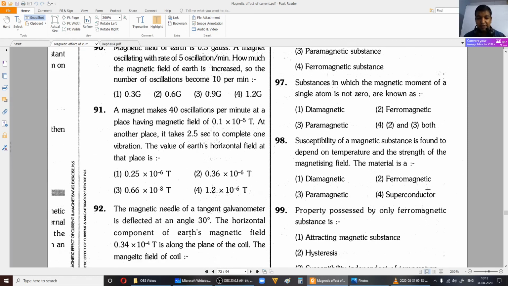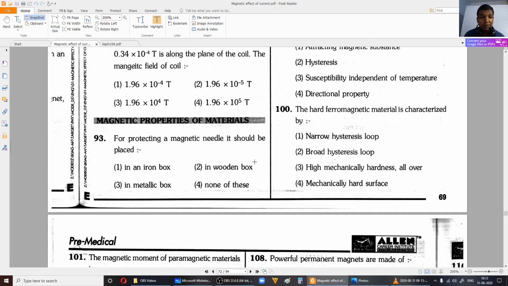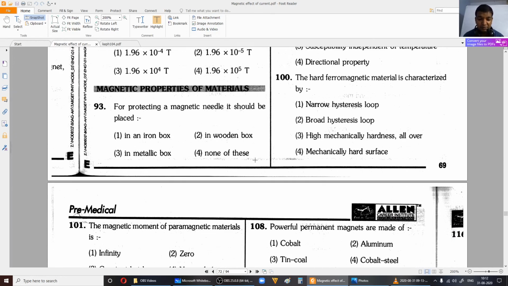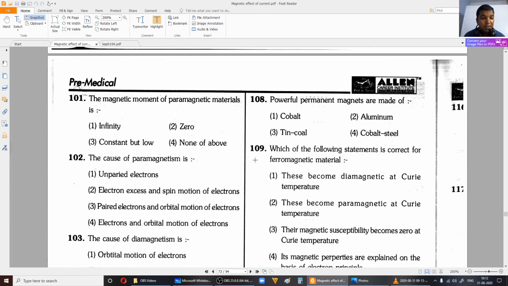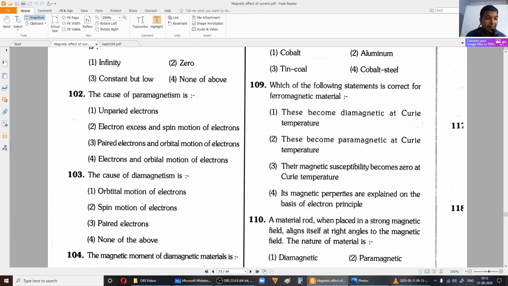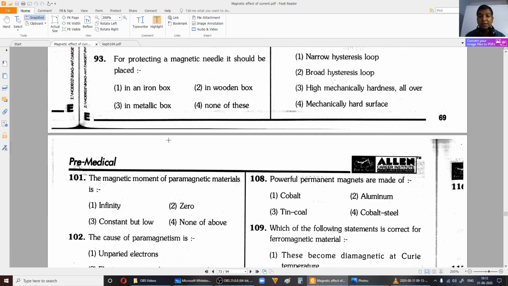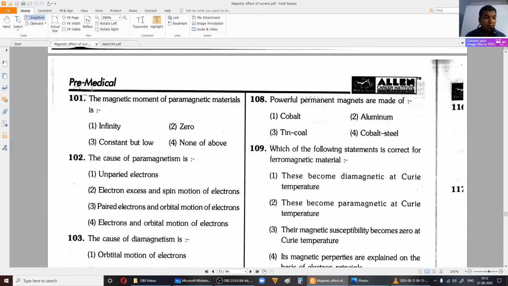Now try solving this. Okay, so it is taking a lot of time. Yeah, so coming to magnetic properties again, refer back to your notes. Here I wanted you to focus on these questions, that is paramagnetism and diamagnetism, the cause. Fine. So let us look at question number 101.